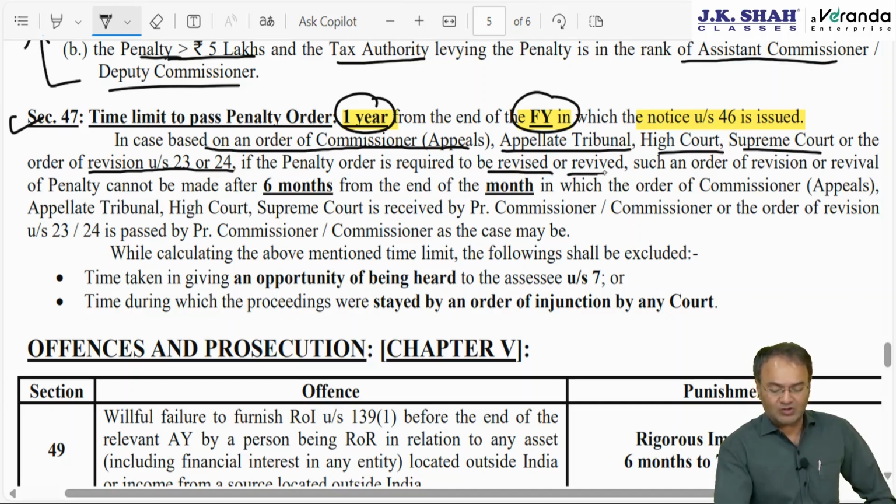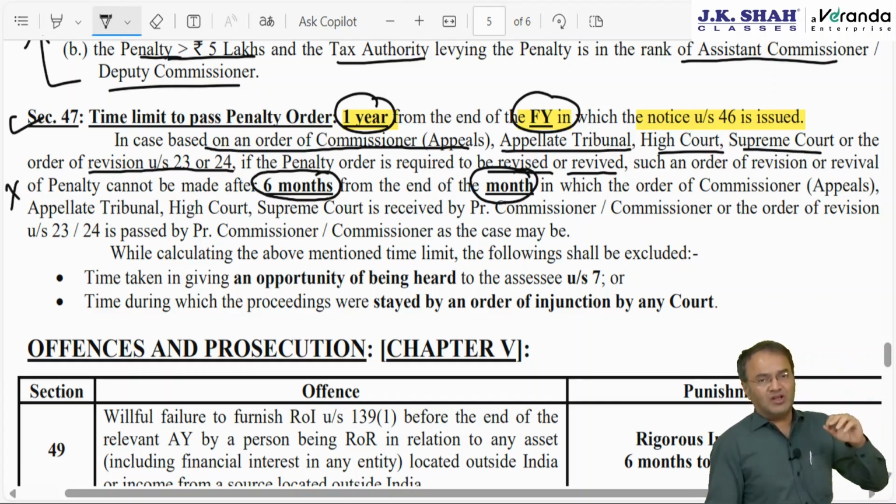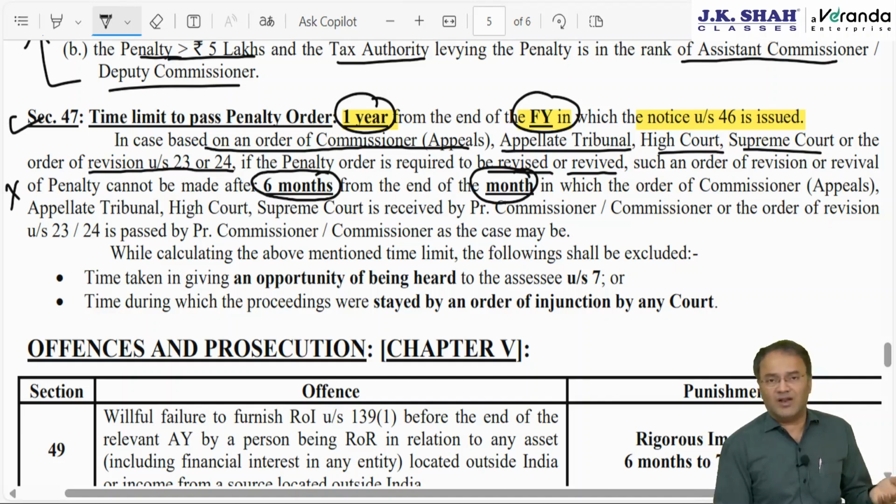order is required to be revised or revived, then such revival order shall be passed within 6 months from the end of the month in which order of higher authority was received by the department. This is unimportant. Whenever order of higher authority is received, within 6 months from the end of that month, the officer will have to pass the revived penalty order, rectified penalty order or revised penalty order.